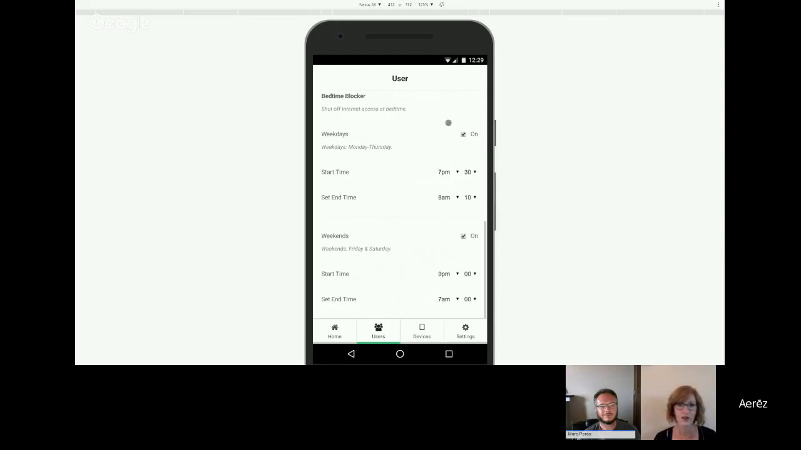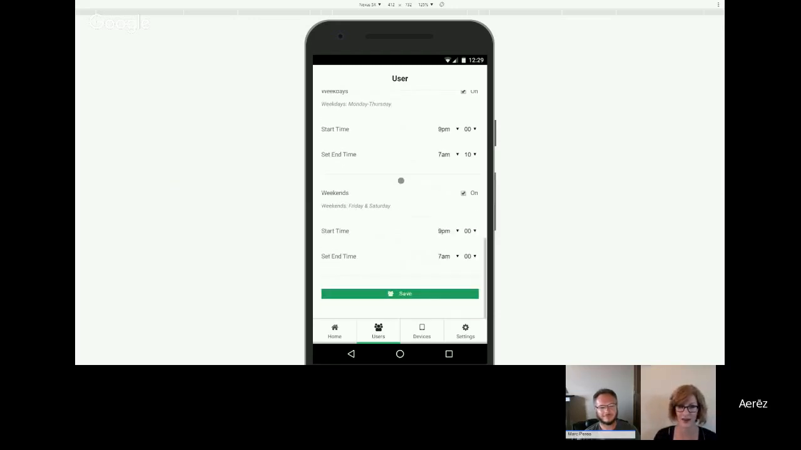But the section that you're probably going to want to get into on your kids' devices is the bedtime blocker. On the bedtime blocker, you can turn it on or off. You can set the start and end time, and we have a couple of options. The first option is the weekdays. So this bedtime blocker goes into effect on Sunday night, and then runs until Friday morning. And then on the weekends, the bedtime blocker goes into effect Friday evening to Sunday morning. And you can set different times on those.